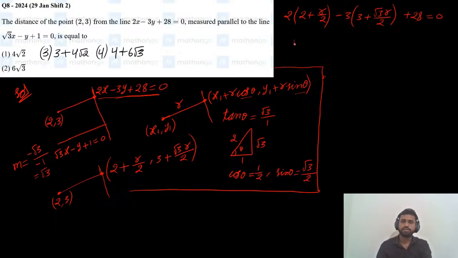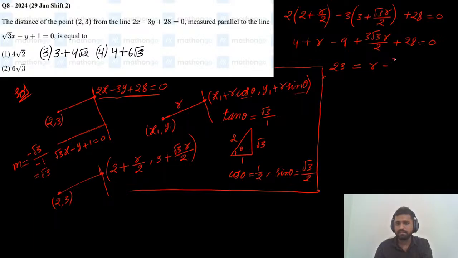So now 2 into 2, which is 4, plus 2 and 2 cancel, r minus 9, plus 3 times root 3, 3 times root 3 r divided by 2, plus 28 equals to 0. Now 28 minus 9 is 19, and 19 plus 4 is 23, equals to r minus 3 root 3 by 2 r.